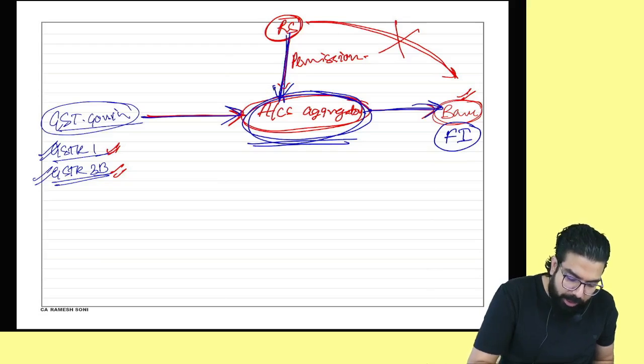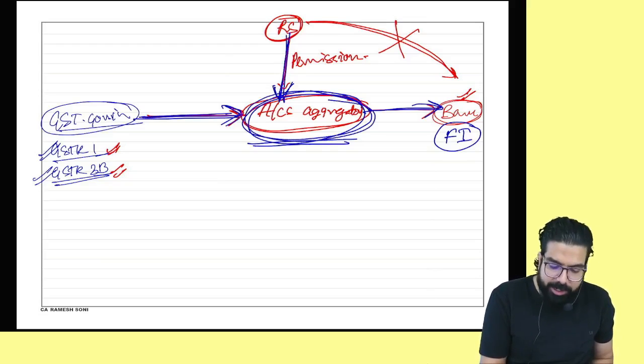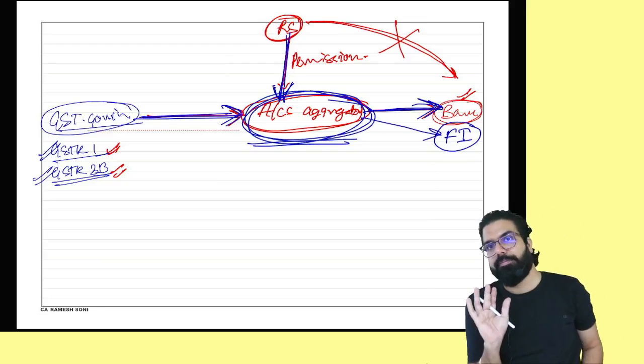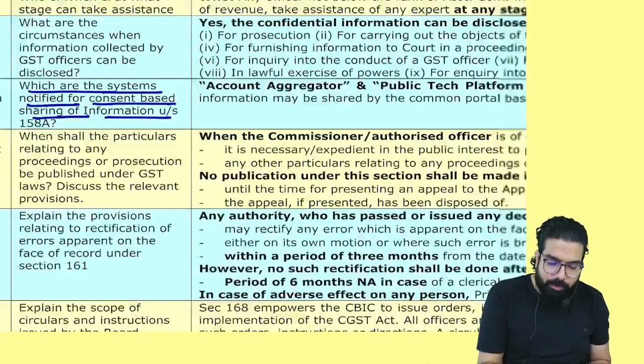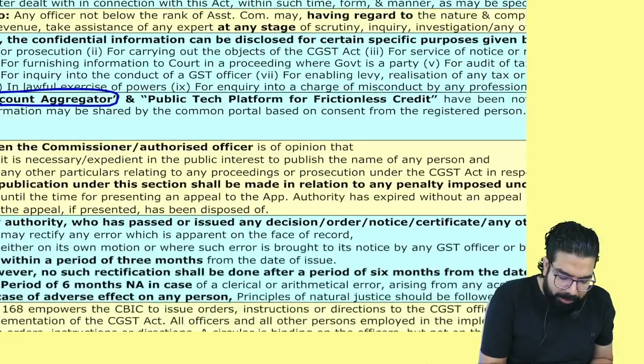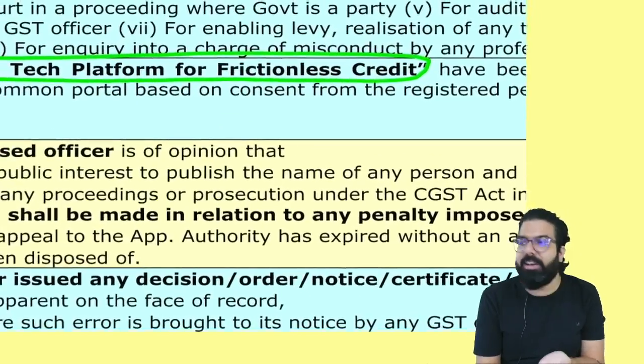Consent-based means you have to give the consent, only then gst.gov.in will share your details with the banks, financial institutions, etc. Earlier the system was only the accounts aggregator system. This time, you have to remember this also: the public tech platform for frictionless credit. Again, the name is frictionless credit.